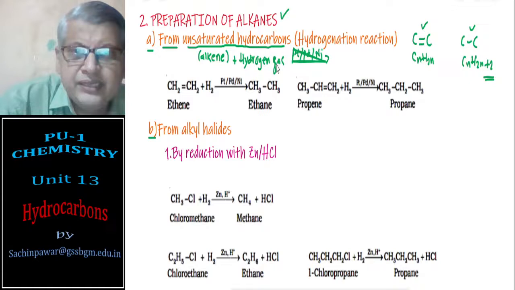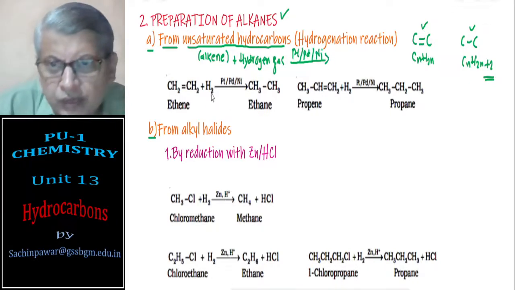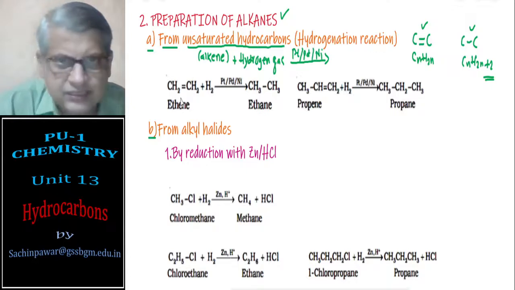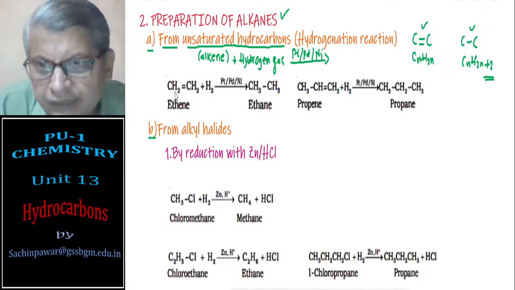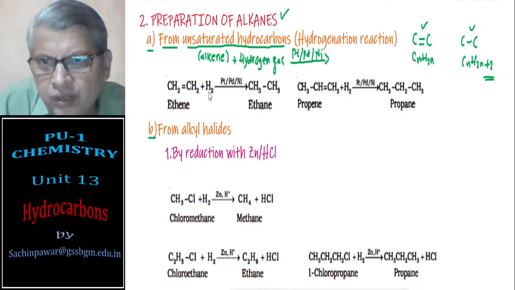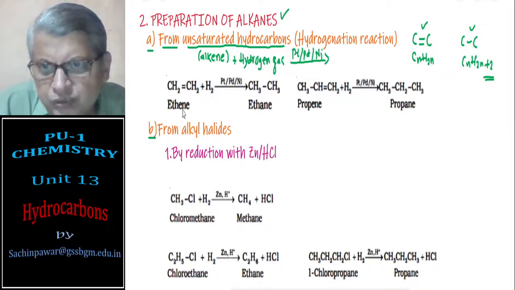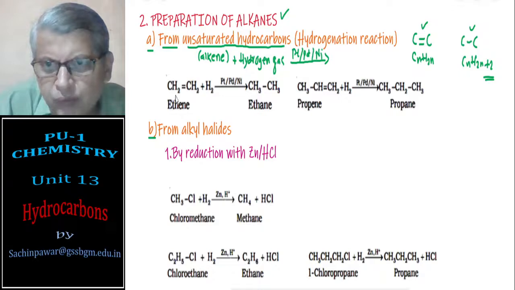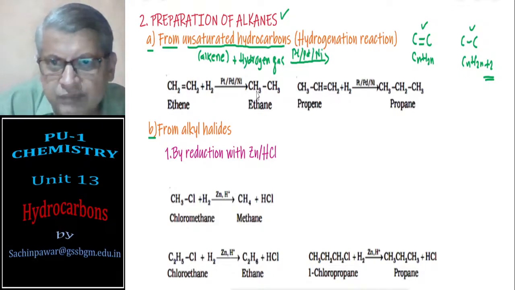The hydrogen molecules will add on to this. For example, ethene, CH2=CH2, when you heat it with hydrogen gas, the two hydrogen atoms will combine. One hydrogen atom goes to this carbon atom, one hydrogen to this carbon atom, CH2 becomes CH3, CH2 becomes CH3, I got ethane.